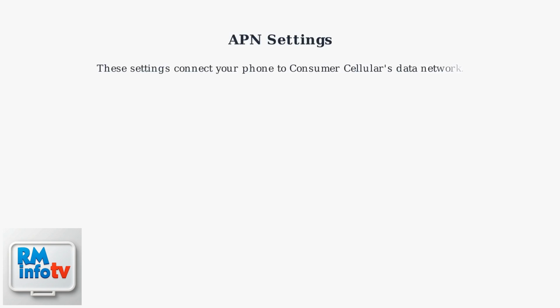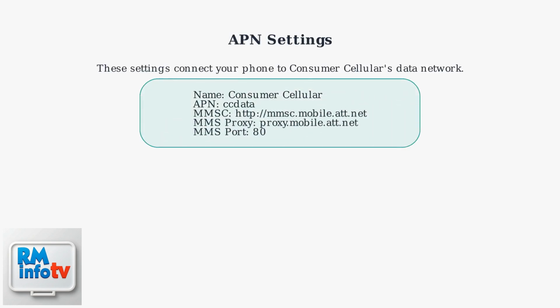First, we will be covering APN settings. Then we will look into Wi-Fi and cellular connection issues. Remember to follow along with the video and pause when needed. First, APN settings. These settings connect your phone to Consumer Cellular's data network.